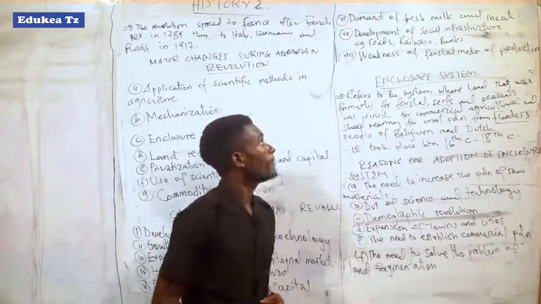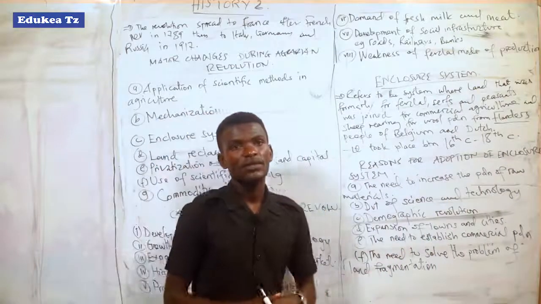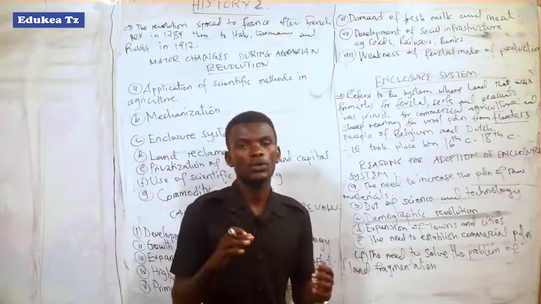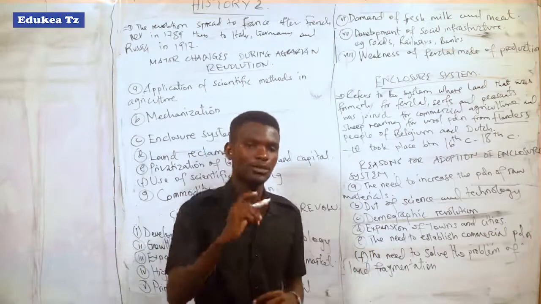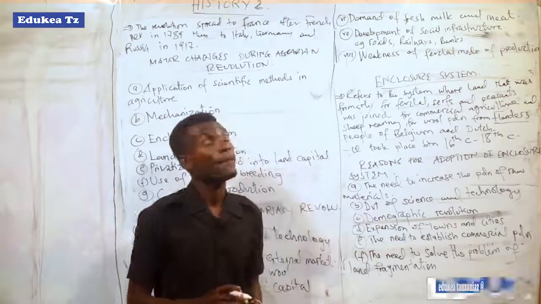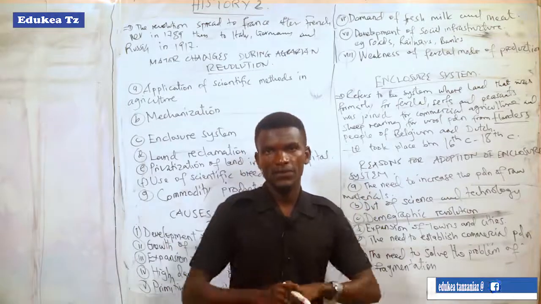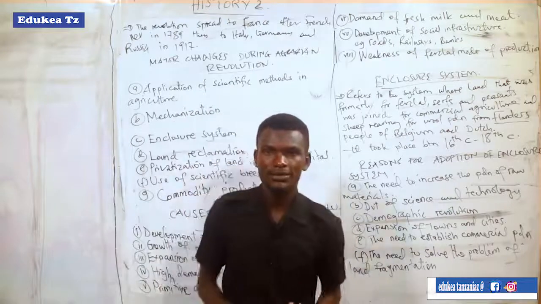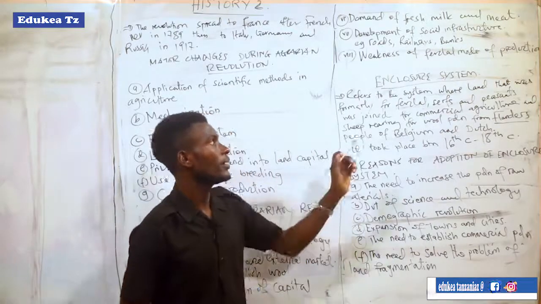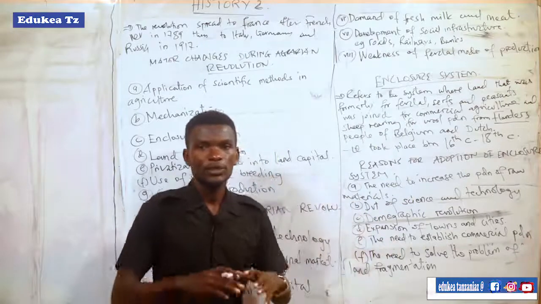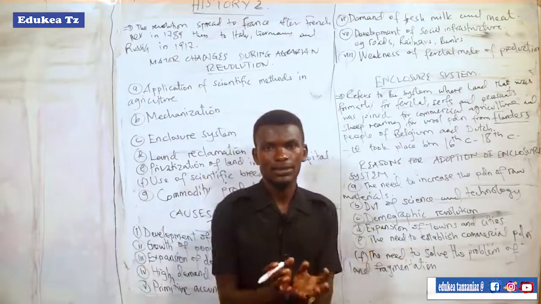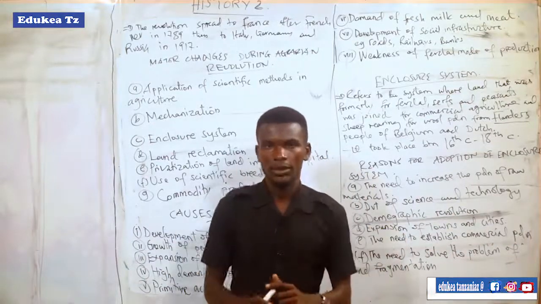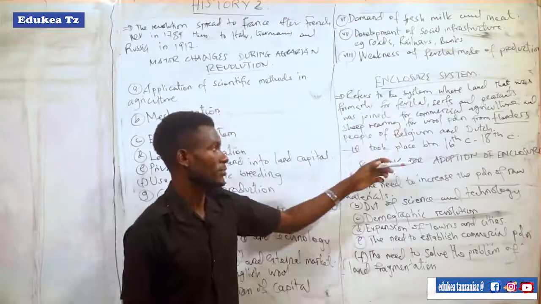It means that the enclosure system involved joining together those strips of land which were divided during the feudal modes of production, to make one large land which will be supervised by the emerging merchants who have invested in large plantations in order to make large scale agriculture take place. That's the meaning of enclosure system. It means to enclose something, to join together, to bring together and to make one.